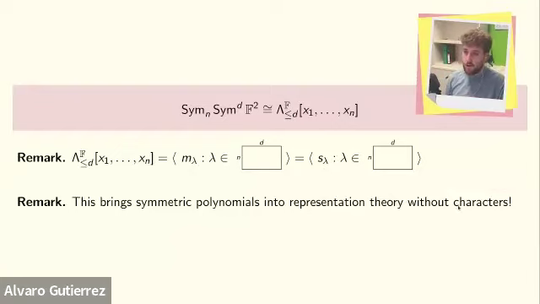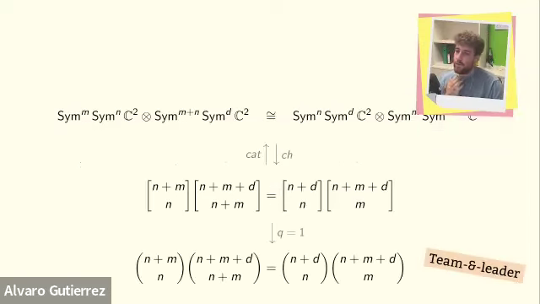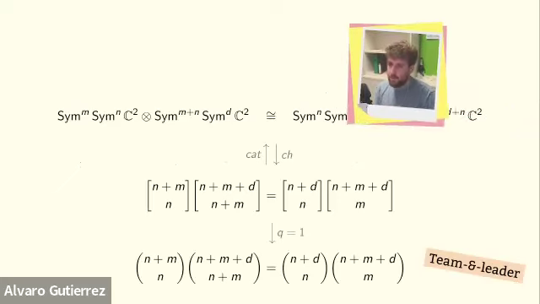Usually, when you take a character, you associate to each representation one symmetric polynomial or one symmetric function, depending on what representation theory you're working on. But here, we are associating to one representation a whole space of symmetric polynomials. It's not a ring. It's a whole space of symmetric polynomials. Okay, so this is something else. All right, so let's go back to this thing that we had before.